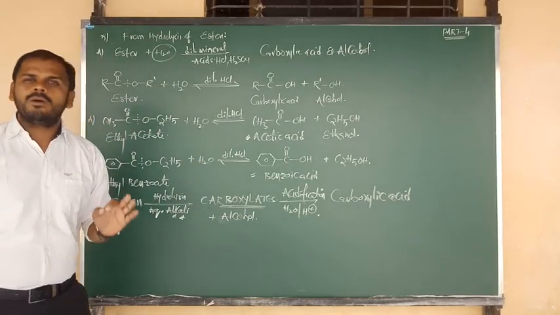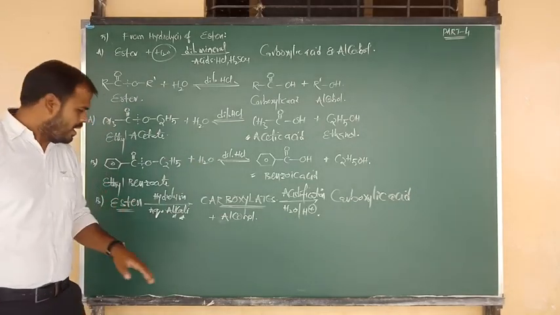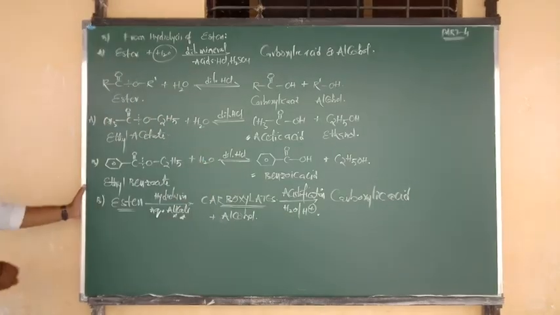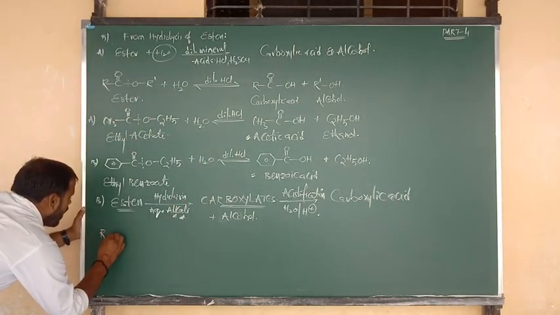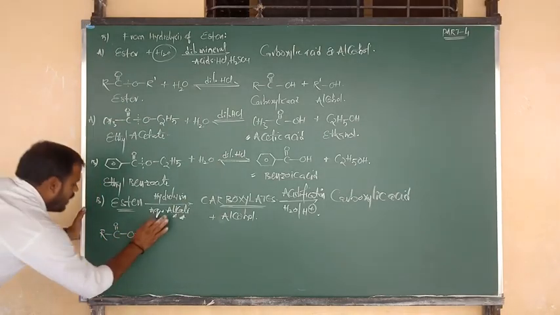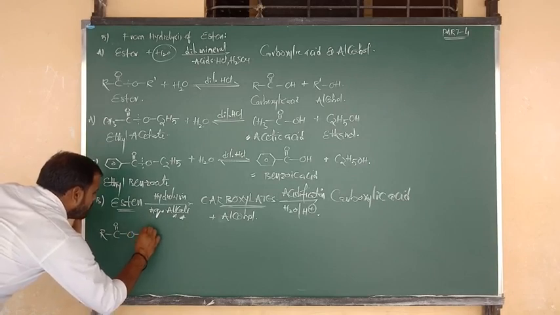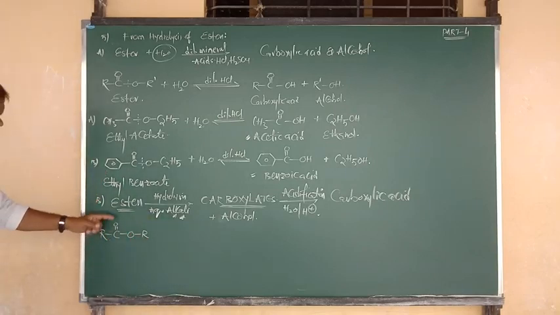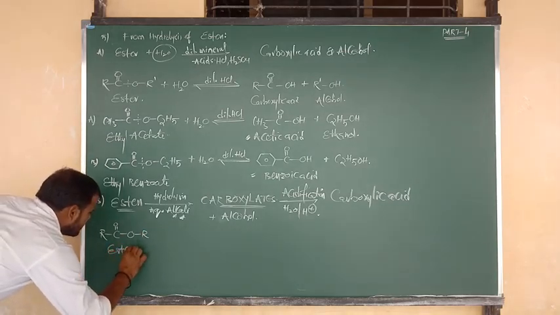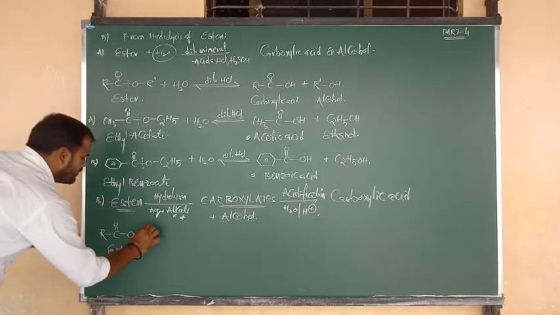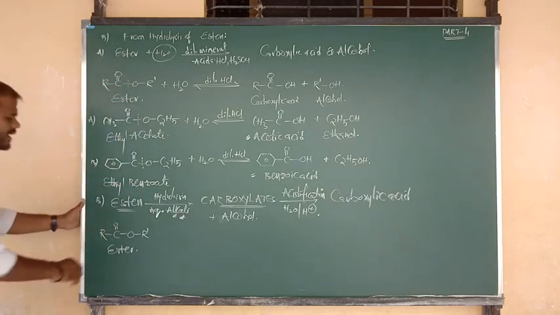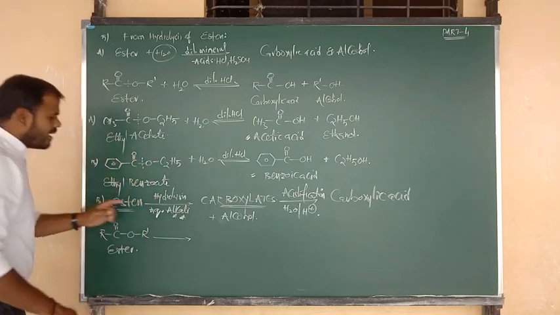Okay, now I am going to show you the reaction. Let me consider first of all one general equation. So what is the general formula of ester? R bonded to C double bond O, C double bond O bonded to O, again O connected to R. Name of this compound is nothing but ester, you know very well. Again to show the variation, denote here R prime, same as above. Now it undergoes reaction with what, Nana? Hydrolysis.